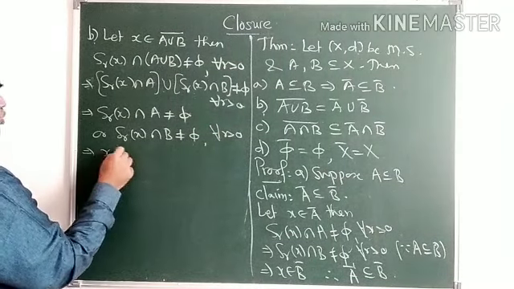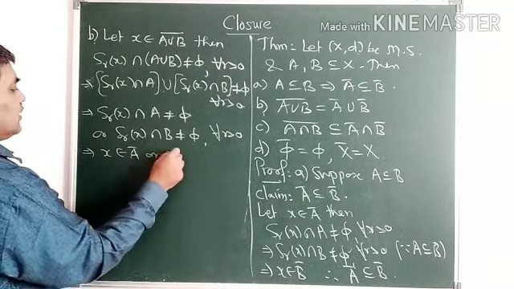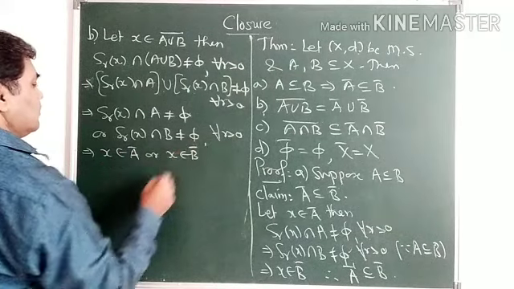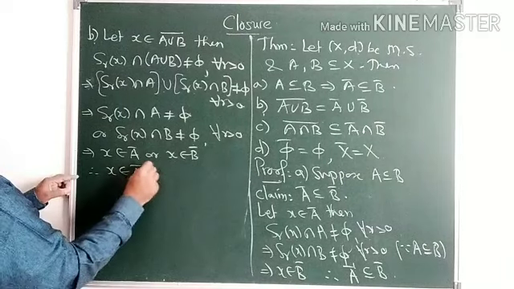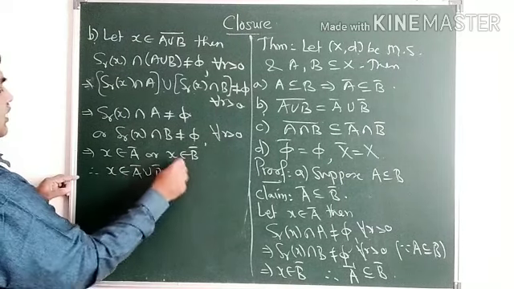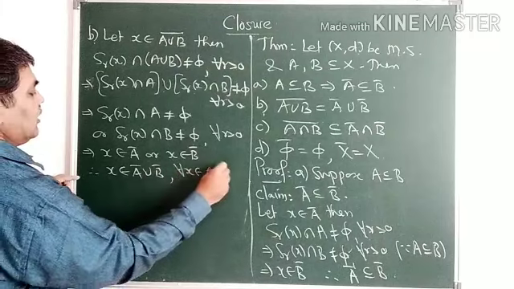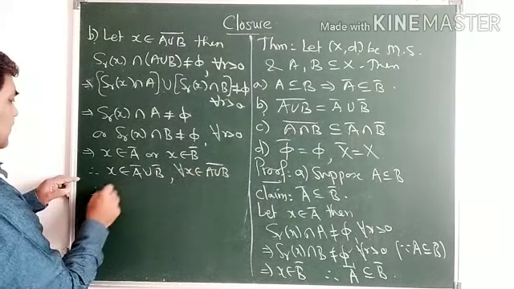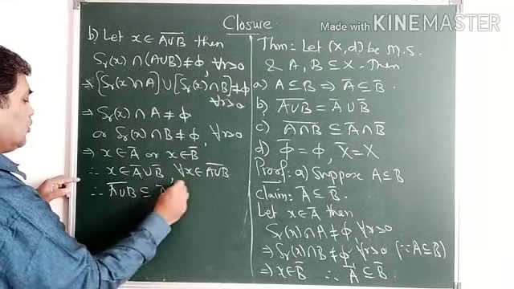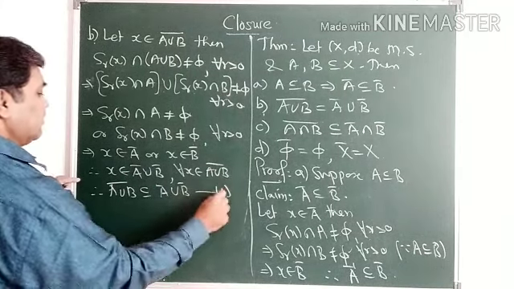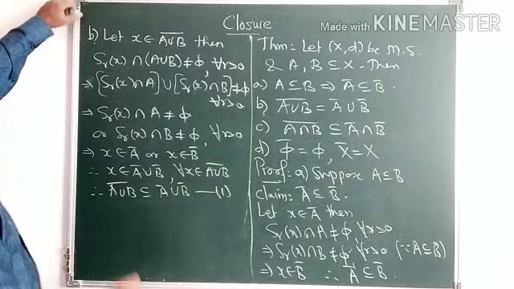Implies x belongs to A closure or x belongs to B closure, and therefore x belongs to A closure union B closure, for any x belonging to (A union B) closure. And therefore (A union B) closure is a subset of A closure union B closure. This is 1 in part B.